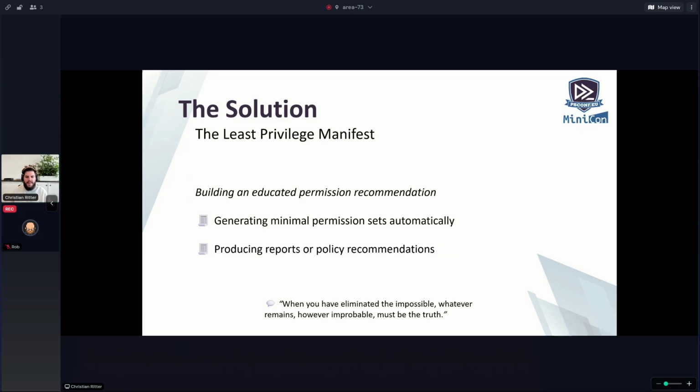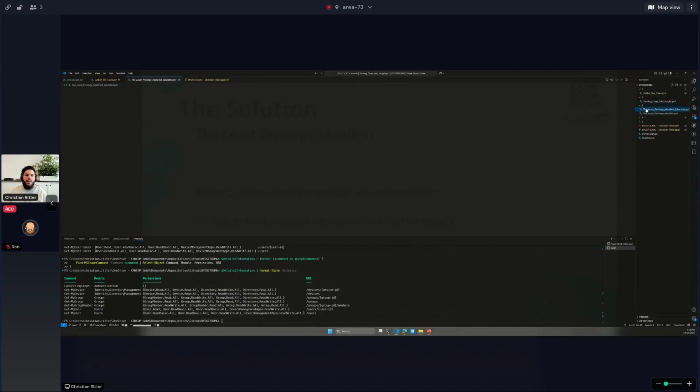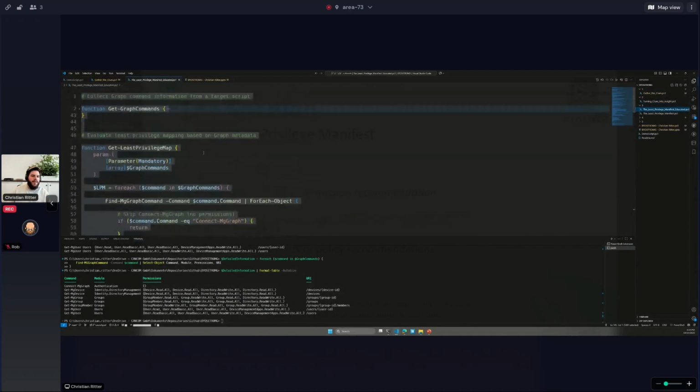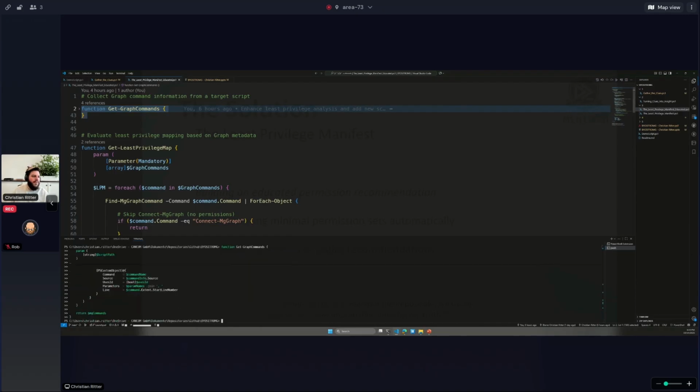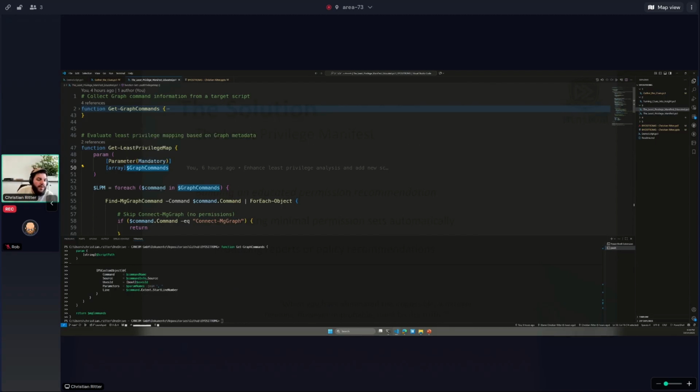So, and therefore, let's head back to code. And we start again with the Get-GraphCommands function. Initializing. And now we have a function called Get-LeastPrivilegedMap. And this takes an array of graph commands. Who would have guessed? For the least privileged map, we just iterate through all of those graph commands, find a specific graph command via Find-MgGraphCommand, and don't make a drinking game of how often I say command.